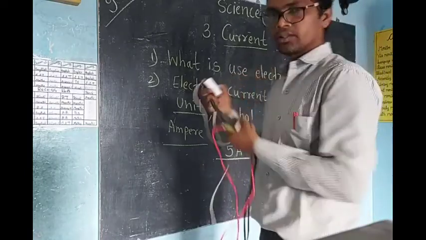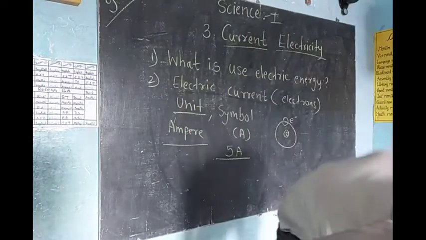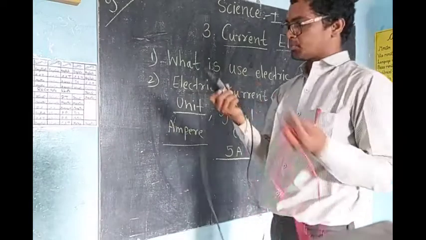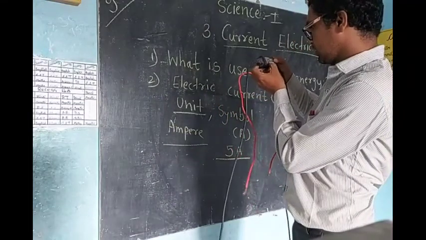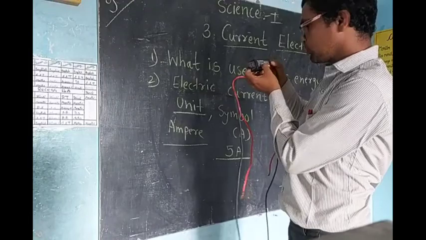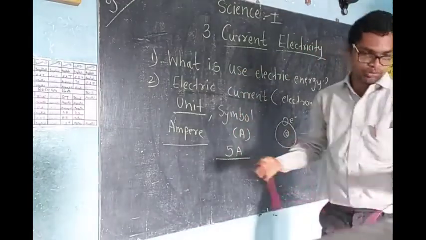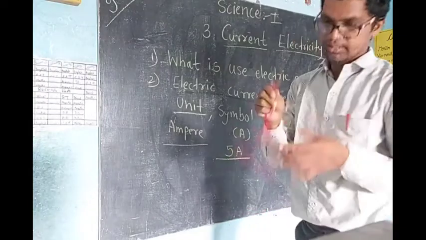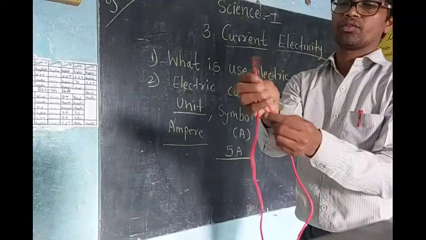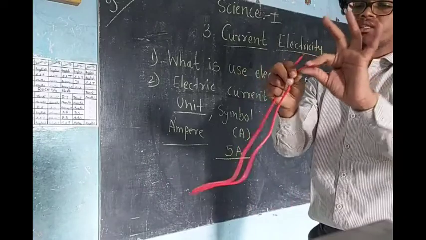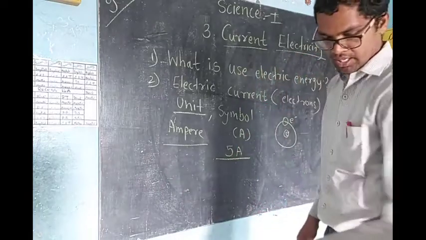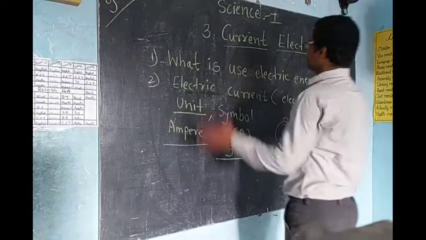Okay, so this is a charger. One more, this is a laptop charger. There also 2.31 ampere is written. Like that. And you can see this copper metal is a conductor, and this rubber is a bad conductor of electricity. Okay, so in this way, today we have learned about electric current.